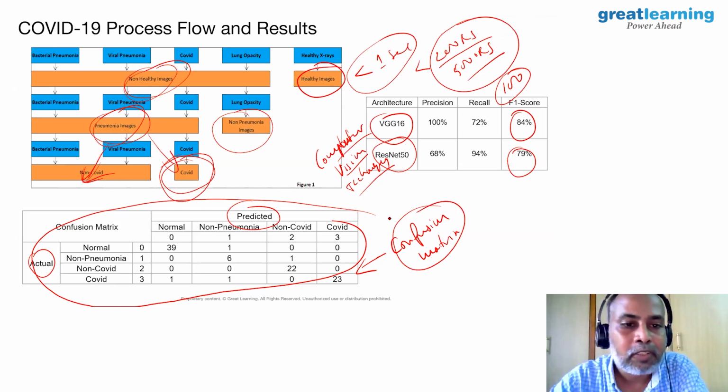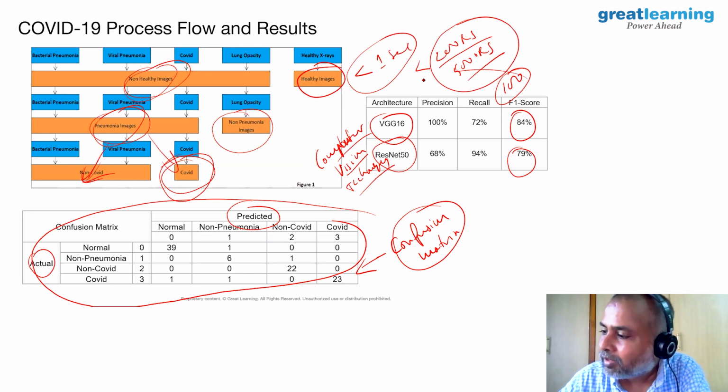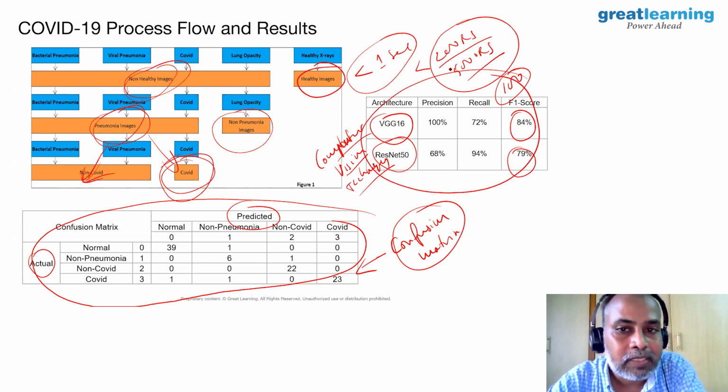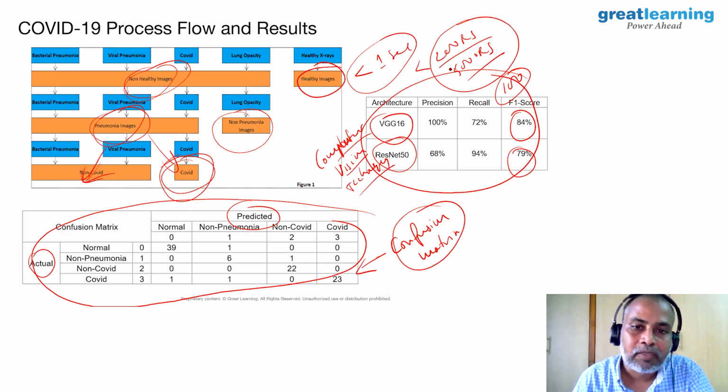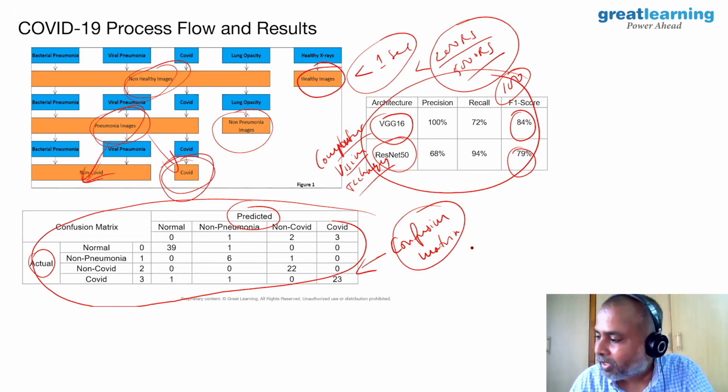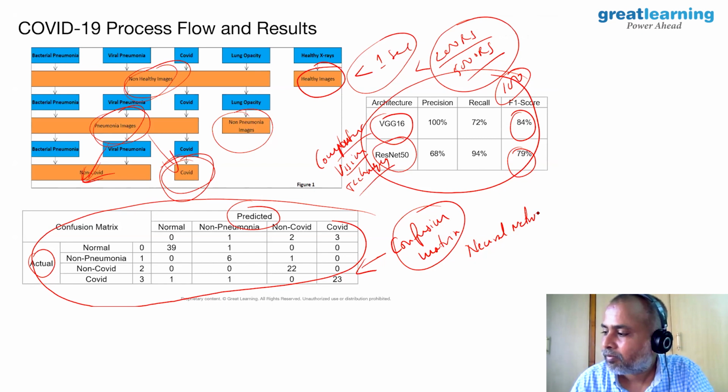As a data scientist, you have to present your results like this, right? And also this metric is expected from the data scientist. By the way, what are the mathematical techniques we have used to solve this problem? Very, very simple. The nomenclature you can use for this, at a broad level, is neural networks.